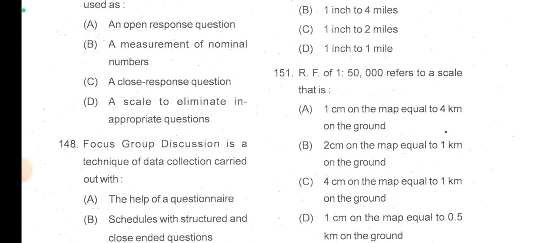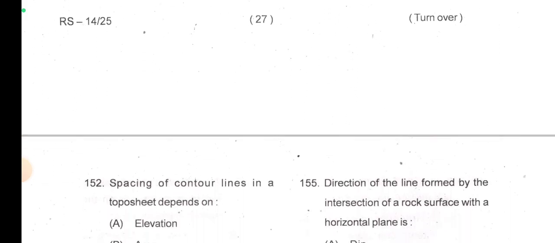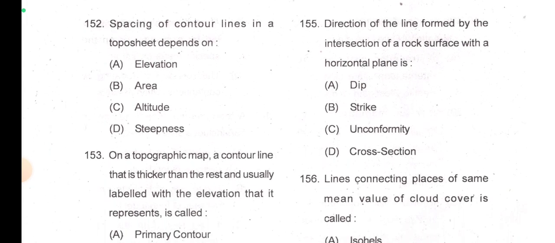Now 151, we are almost at the end, there are 15 questions left, so keep patience and do complete the video. RF of 1 is to 50,000 refers to a scale that is 1 centimeter on the map equal to 0.5 kilometer on the ground. So here you need to remember that table: kilo, hectare, decameter, deci, centi, milli. So you are going to reverse from centimeter to kilometer, so you have to divide the number by 1 lakh, right? Then the spacing of contour lines in a slope sheet depends on steepness.